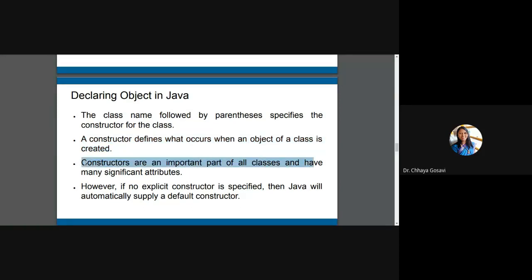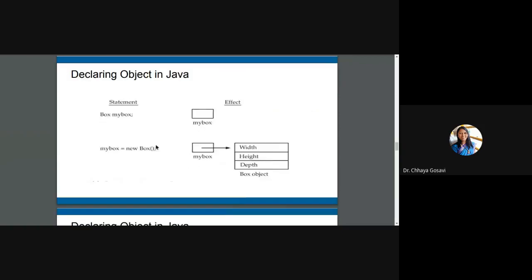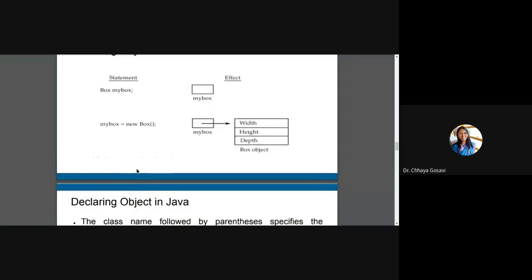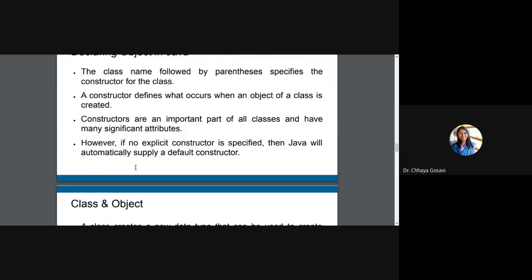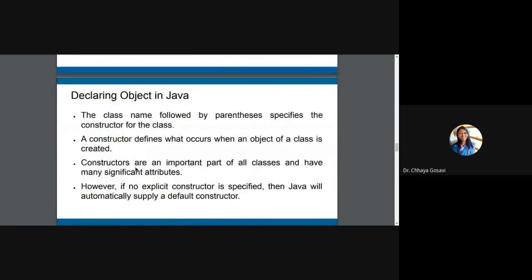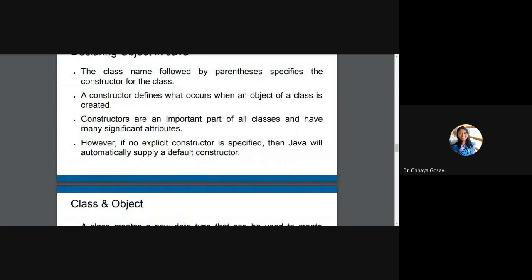Constructors are an important part of classes and have many significant attributes. If a constructor is not specified by the programmer, then Java automatically supplies a default constructor. That is called the default constructor. Here, if I have not created a Box constructor without any parameter, it will automatically initialize values to their default values by the default constructor.